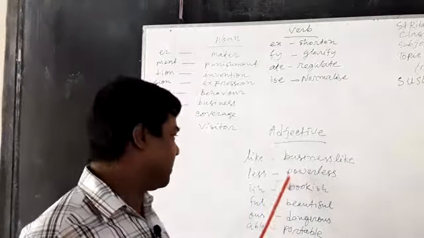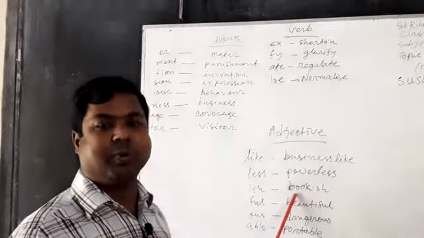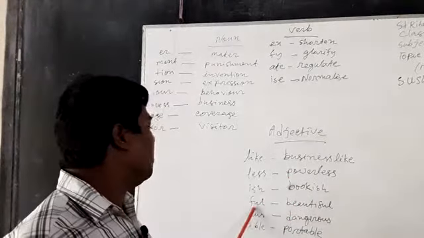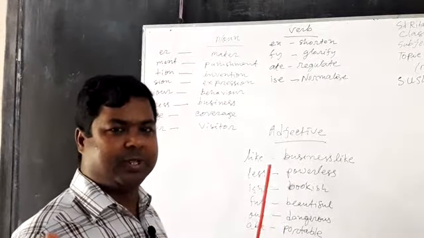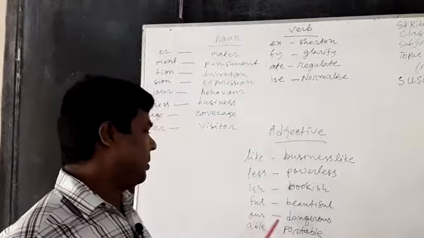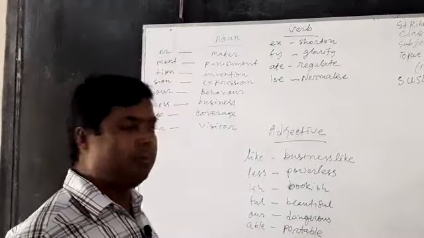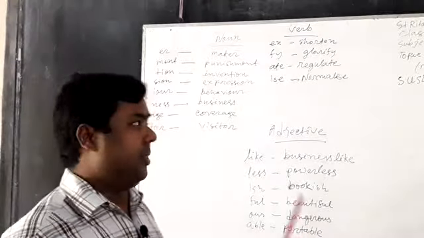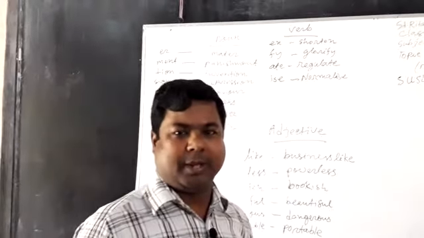No power, powerless. ish, bookish. Okay. Full, beautiful. You know, this is an adjective. And ous, dangerous. Able, portable. This way you can make some words adjectives.